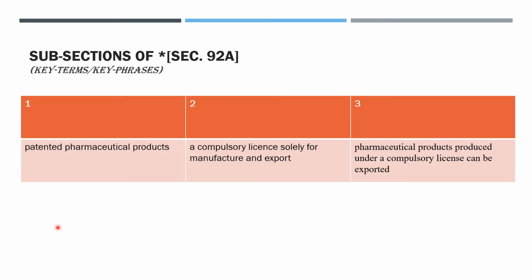And the key phrase for subsection 3 is pharmaceutical products produced under a compulsory license can be exported. Okay, so just try to remember these things, and you can recall the specific subsections of the particular section 92A. Okay, so let us discuss in detail in the further slides. Okay, fine.